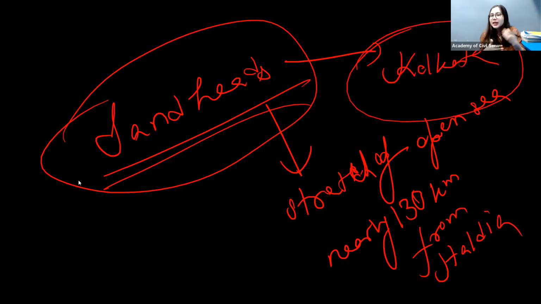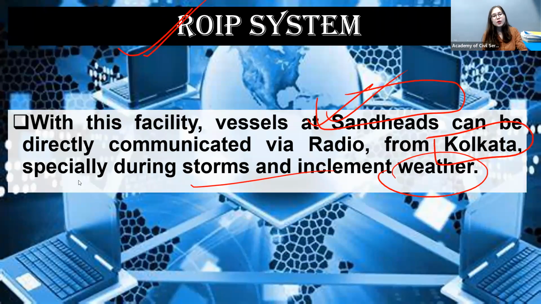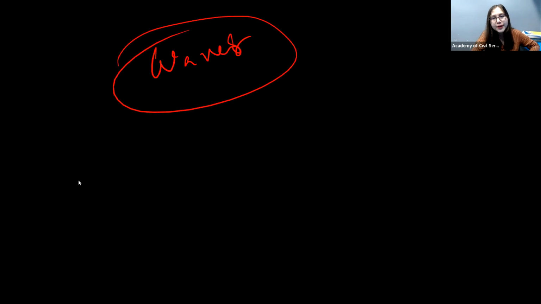So from these Sandheads to Kolkata, there will be operation through radio communication, and that will take the help of the internet. So we are calling it ROIP. All these radio waves, or any other waves that we often come across, are nothing but waves, and this is why we need to know certain terms that are related to waves.